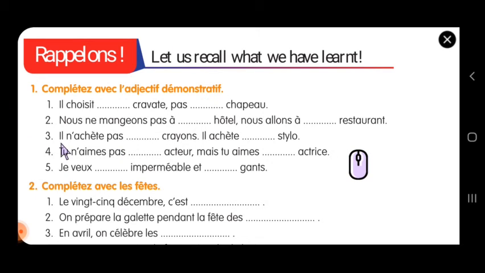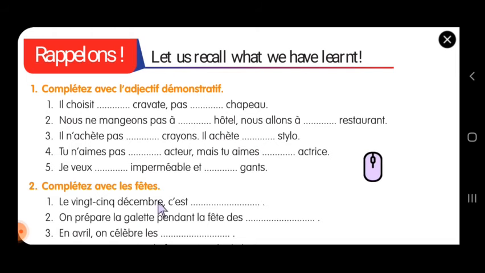So we'll move on to the third one. Il n'achète pas dash crayon, il achète dash stylo. Crayon is with an s, so any guess what would be the answer? Few would have guessed it right. Since it is plural, ces: il n'achète pas ces crayons, il achète ce stylo. So here it is ces and here it is ce.